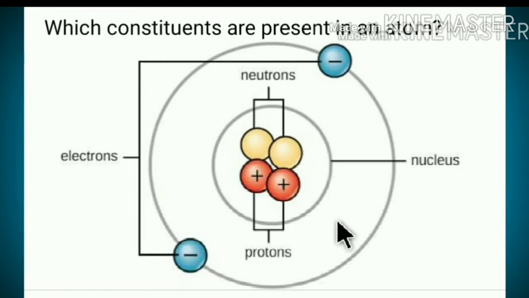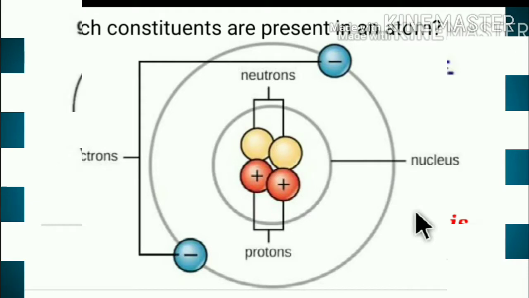So an object does not show any charge though its atoms contain charged particles, because the positive and negative charges are equal, and hence the atom is electrically neutral. So we can say that plenty of electrical charge is filled in the objects around us.